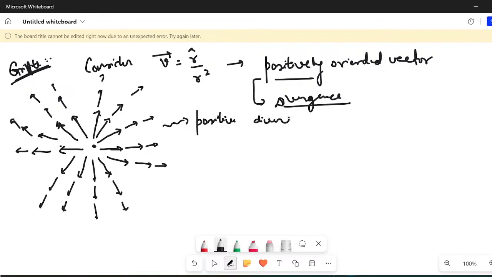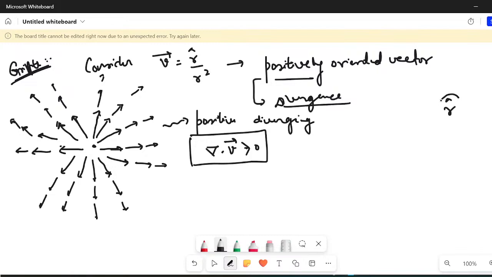So what can you expect? Divergence is how well your vector field diverges. So clearly you can expect that del dot v vector should be at least positive. Now, r cap upon r square. What is r cap?